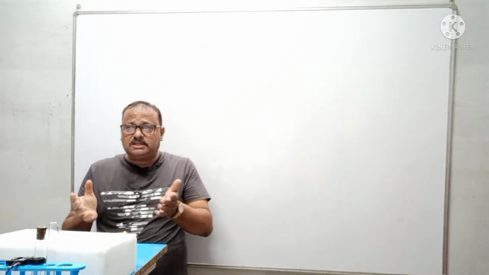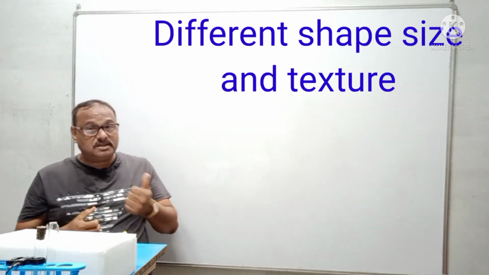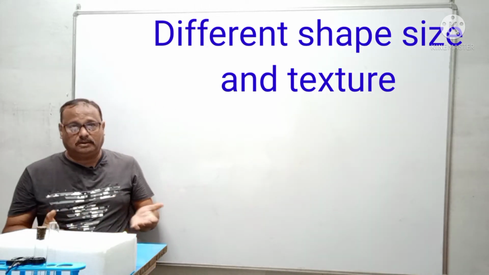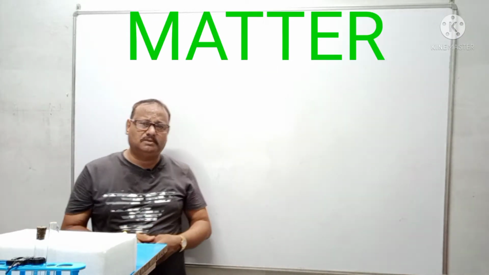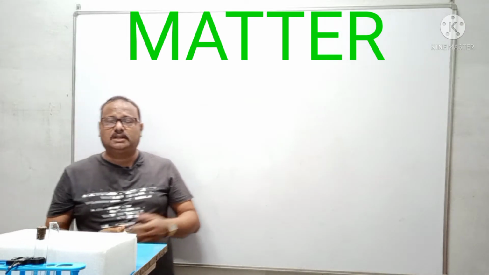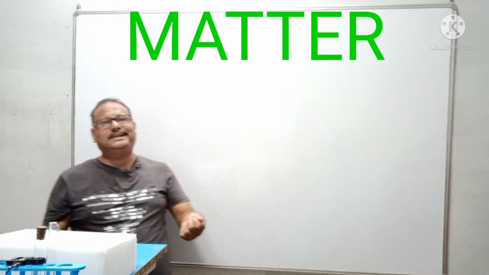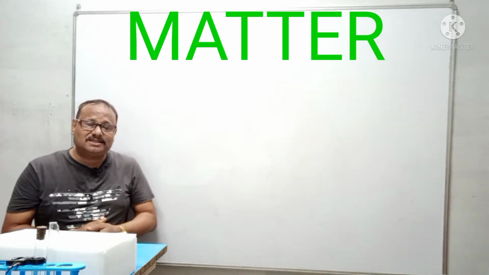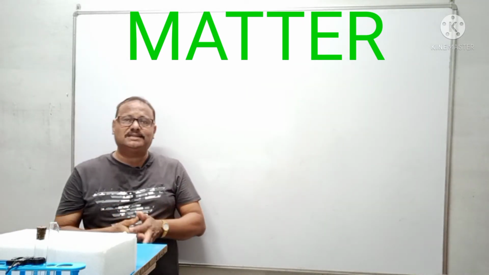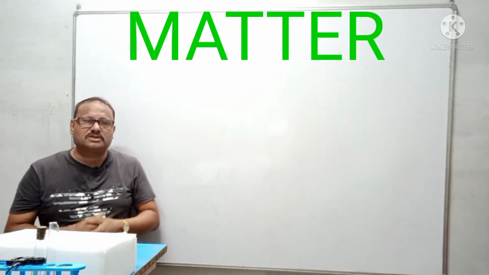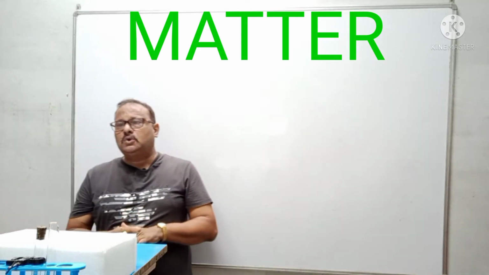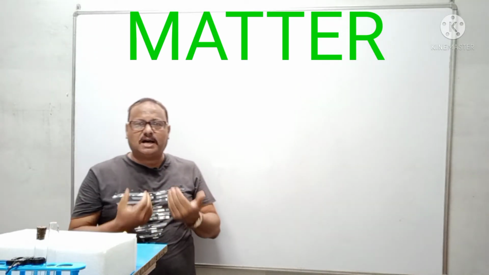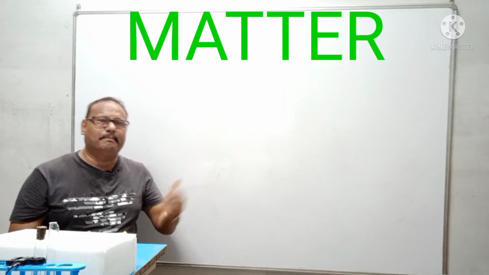Now, all the materials that we see in and around us are of different shape, different size, different texture. All that what we see, for example, human body, the cloth that you take, the cloths are also of different courses. Some are linen, some are nylon, some are cotton, some are coarse. So texture, volume, shape, size, there are vast difference or variation. Now, before we go into all the details, let us first ask ourselves a question: what is exactly matter?